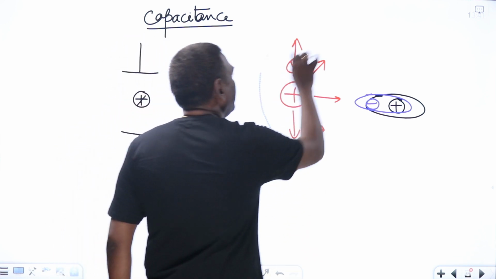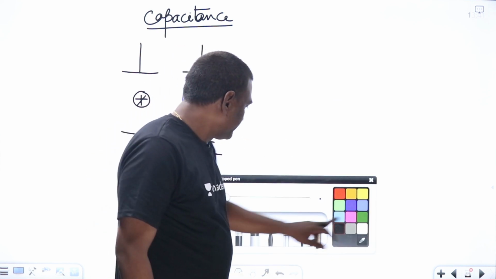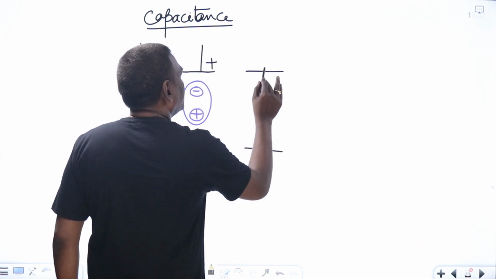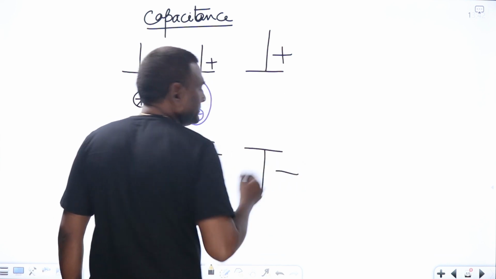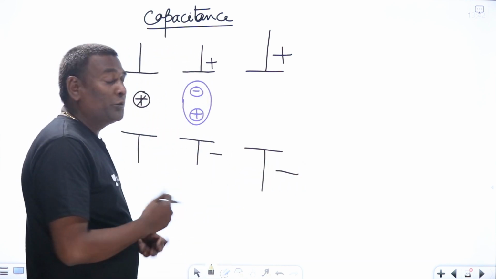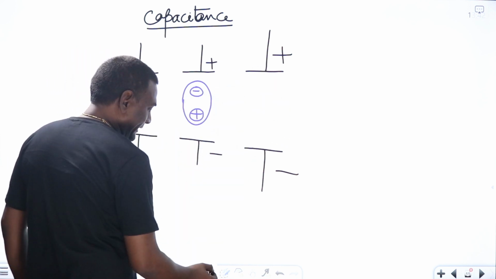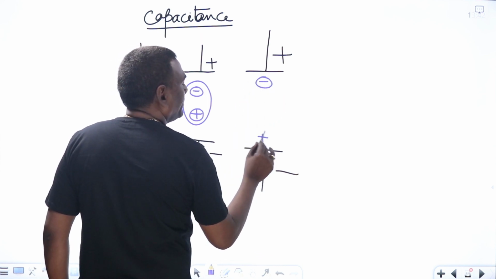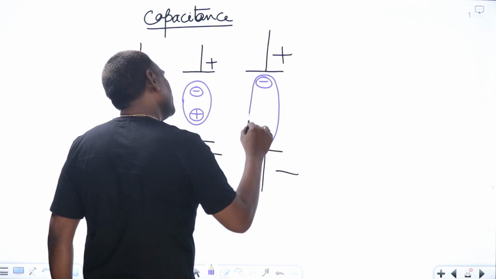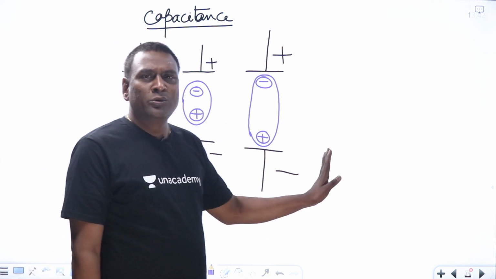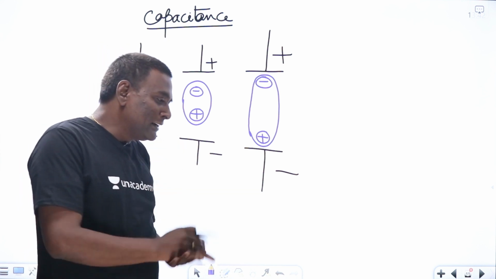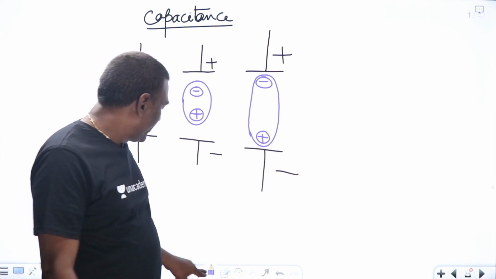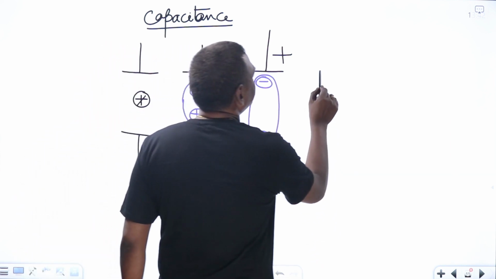Now see here, for the same capacitance, if I apply more voltage, what is going to happen? Again, the dipole distance is going to increase, such that the negative will be here and the positive will be here, and again the bonding will be there. Slowly we are going to understand. We need not rush into things, because if you directly apply formulas, many doubts will come, especially in application oriented subjects. Now let us think of the same capacitance.